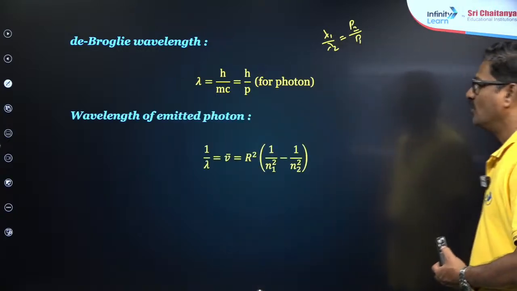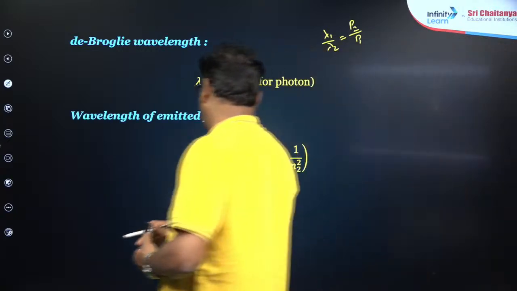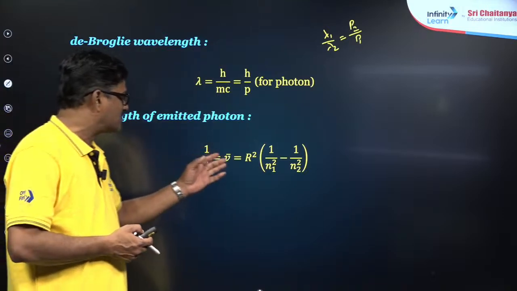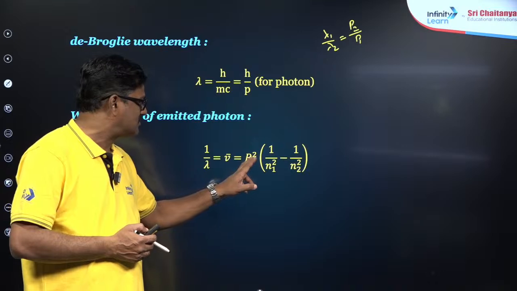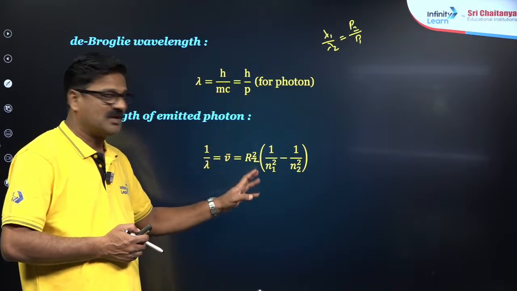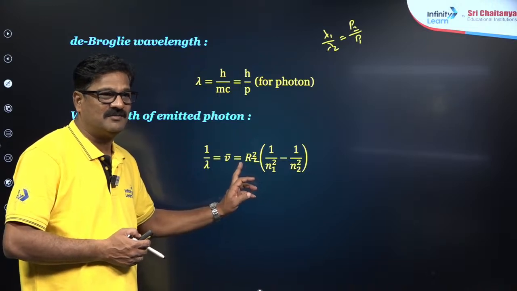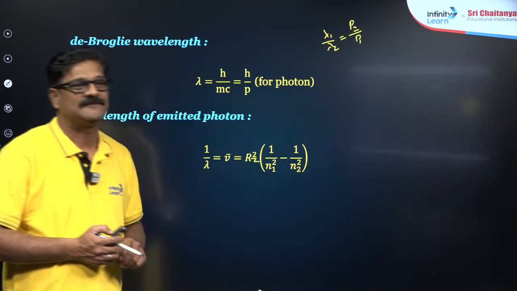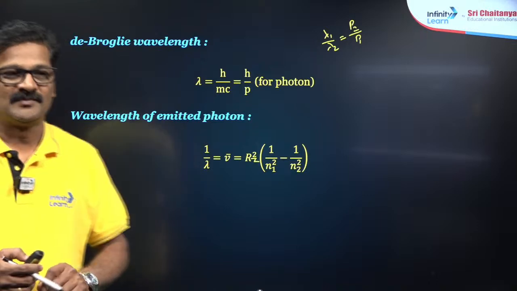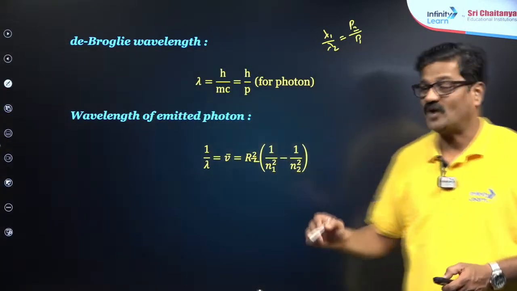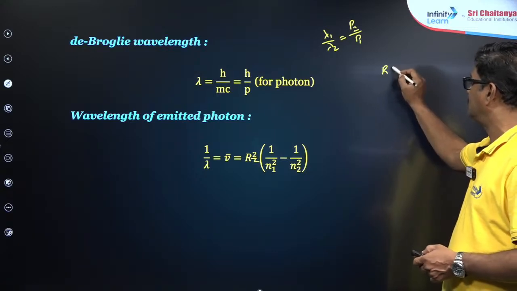And also the wavelength of the emitted photon is going to be 1 by lambda is equal to nu bar is equal to R z square into 1 by n1 square minus 1 by n2 square. What is R? R is equal to the Rydberg constant.